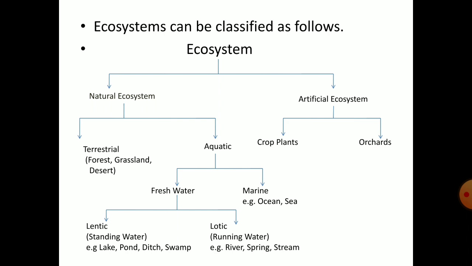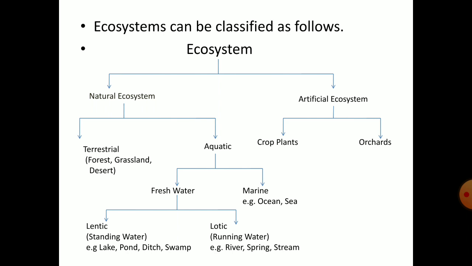Freshwater ecosystems are again divided into two types, lentic and lotic. What is lentic? That is standing water. Examples for these lentic ecosystems are lake, pond, ditch, swamp, etc. Lotic means running water, flowing water.